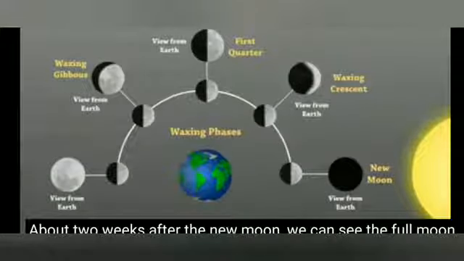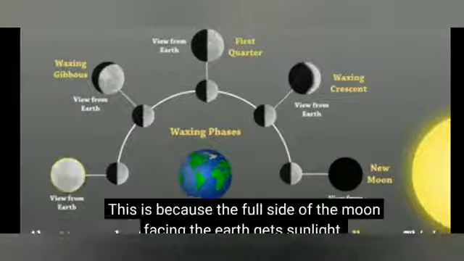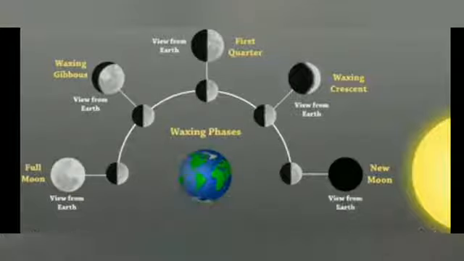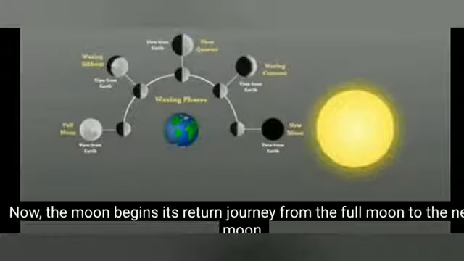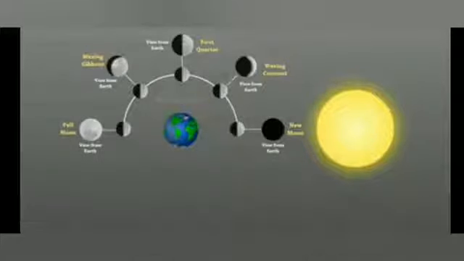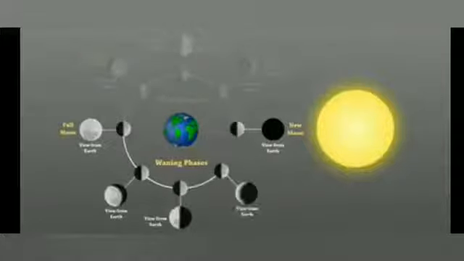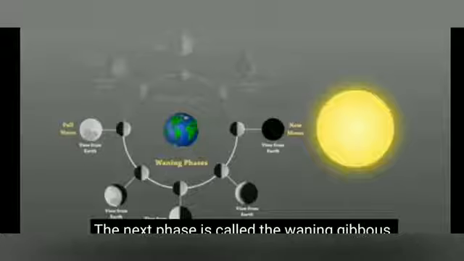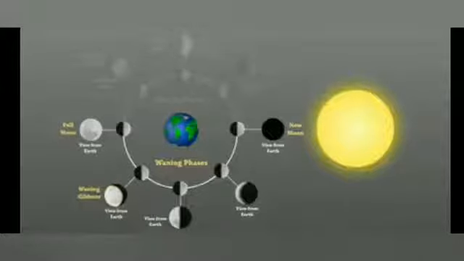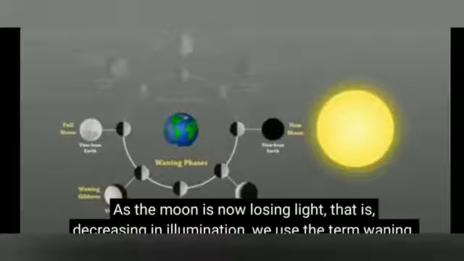About 2 weeks after the new moon, we can see the full moon. This is because the full side of the moon facing the Earth gets sunlight. Now, the moon begins its return journey from the full moon to the new moon. The next phase is called the waning gibbous. As the moon is now losing light, that is, decreasing in illumination, we use the term waning.